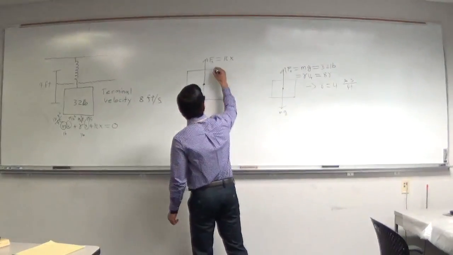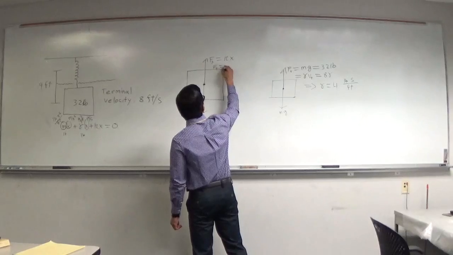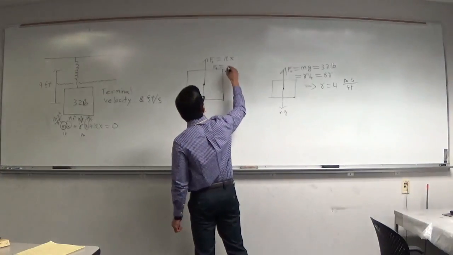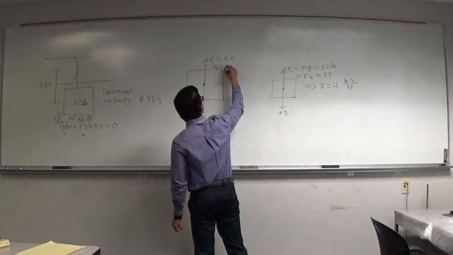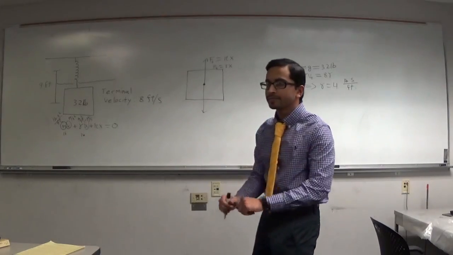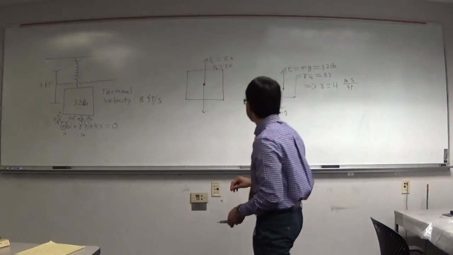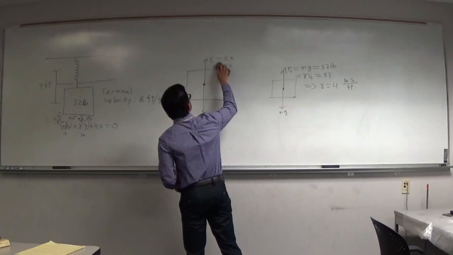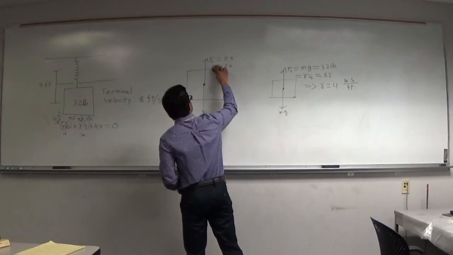So let's say Fd, the force of the damper, is going to be gamma x dot.